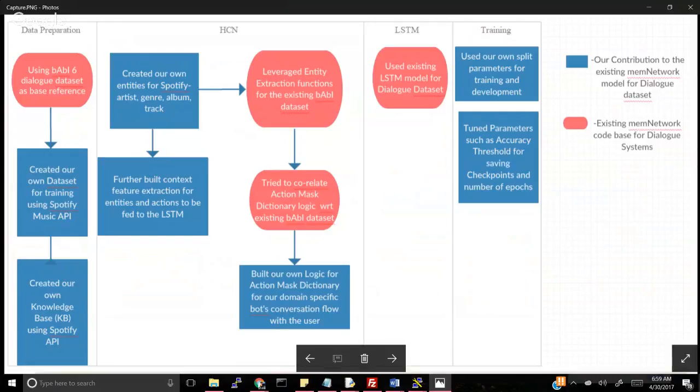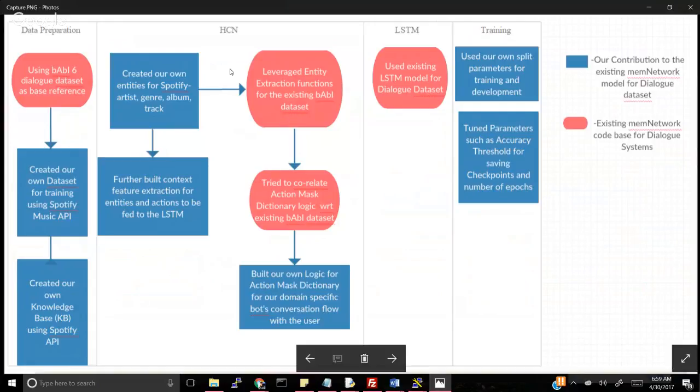The other aspect of this basic end-to-end dialogue system is that we need a knowledge base which can be used as a lookup. So we create this knowledge base by using the Spotify API.